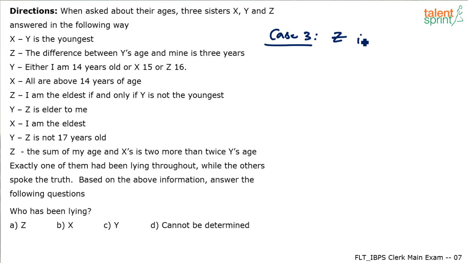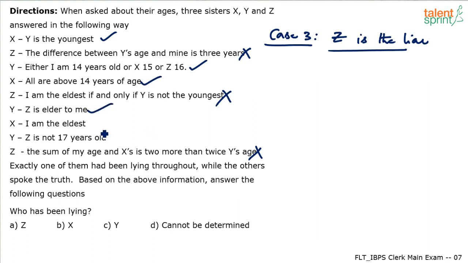Like z is a liar. Let's assume z is a liar. So statements made by z have to be incorrect. Which means statements made by y and x have to be correct. Whatever x says and whatever y says have to be correct. This one should be correct. This one should be correct. This has to be correct. This has to be correct. This has to be correct. And this has to be correct. So let's see what happens.